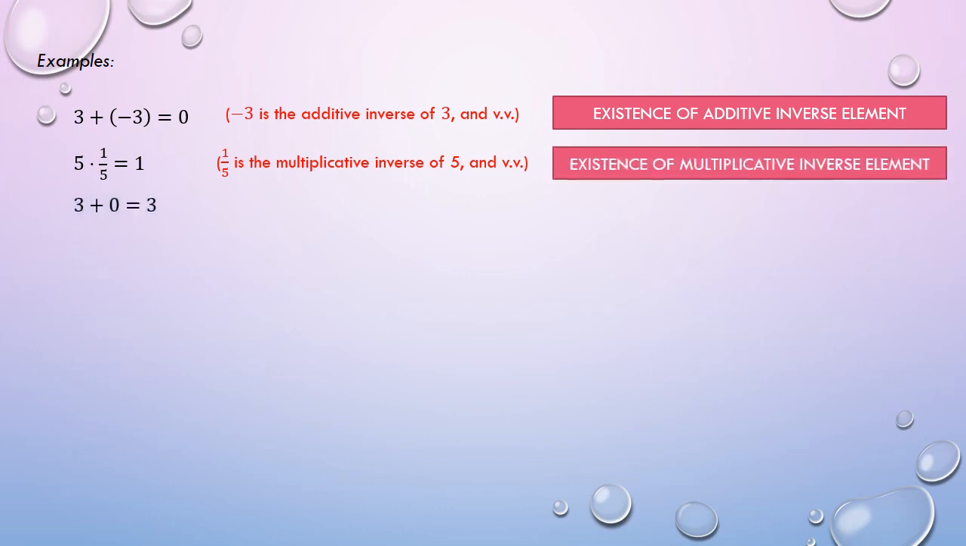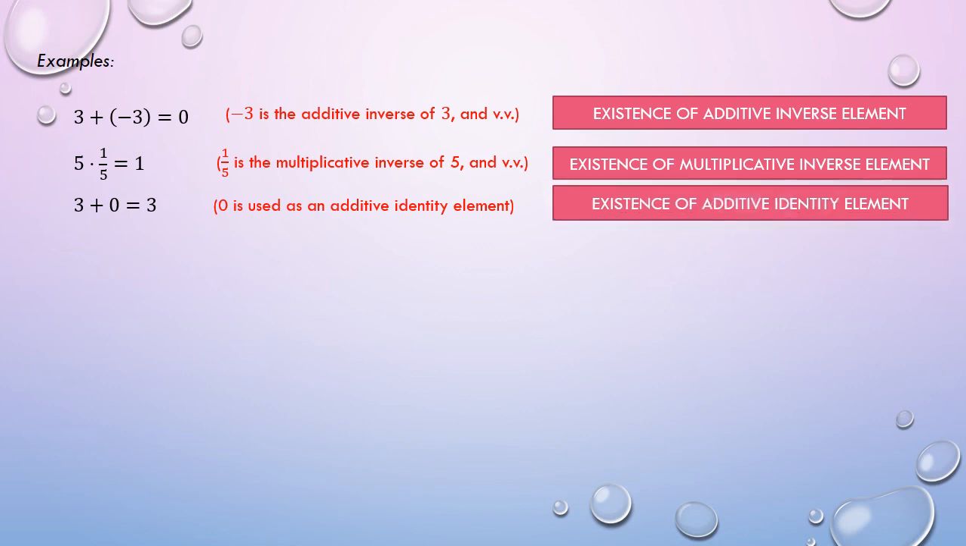For the third example, there is no inverses present in the given statement. Therefore, existence of inverse element is not the right answer for this question. However, we can observe that there is a reflection of 3 on the other side of the equation. This means that 0 is used as an additive identity element for this item, kaya ang tamang sagot is existence of additive identity element. Next, we have this one.